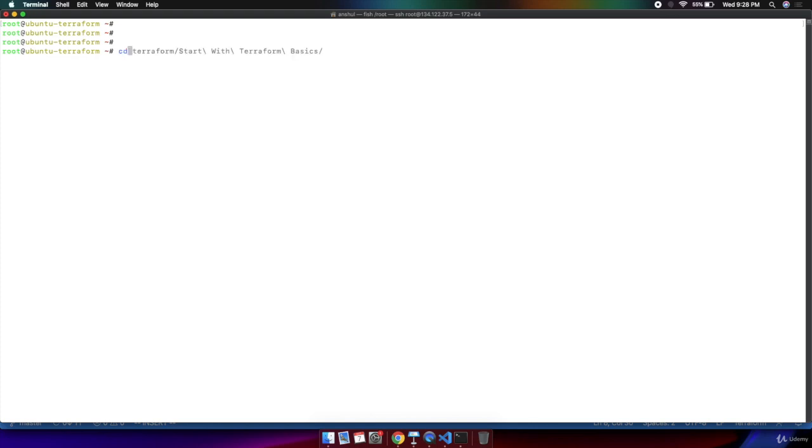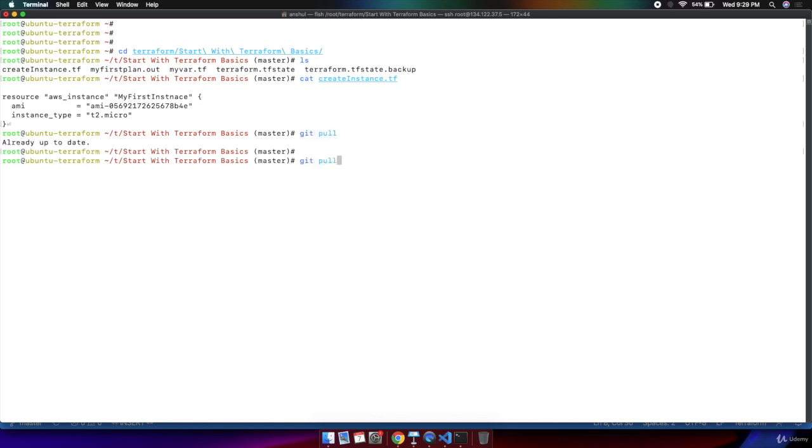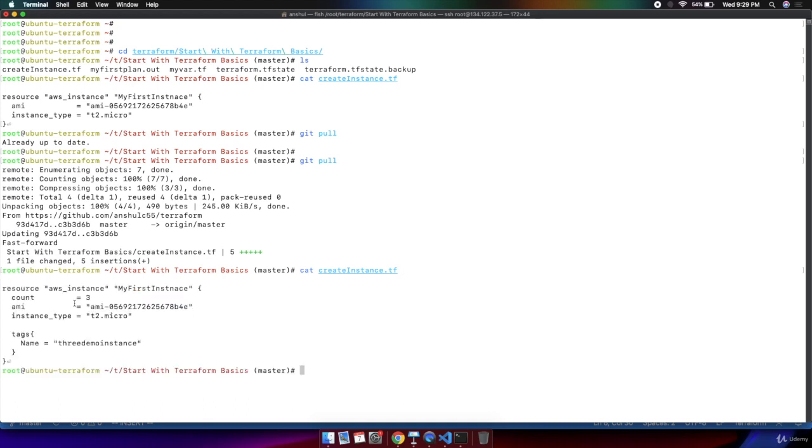Now we will go to the machine where we are executing Terraform. On this machine, we will go to the Terraform directory, then to Terraform basics. Put ls over here. We have the create instance.tf present. Let's get the content of this file. Right now I'm not getting the updated content, so I will do a git pull. Let's pull the code again. I forgot to push the code earlier, and we can see we have one file changed. Now let's get create instance.tf, and we have the changes which we made. Instance count is 3 and the instance name is 3 demo instances.